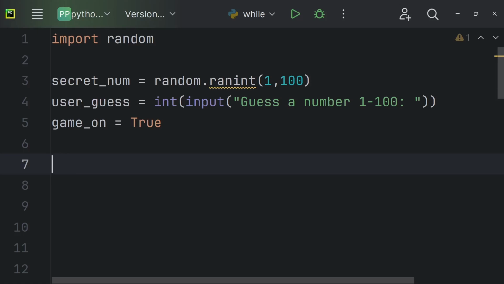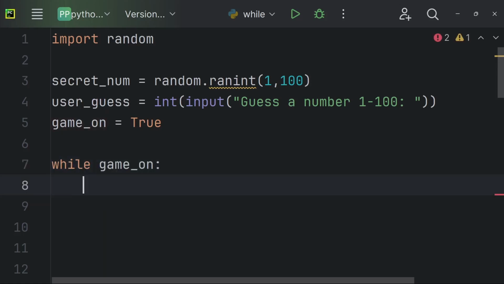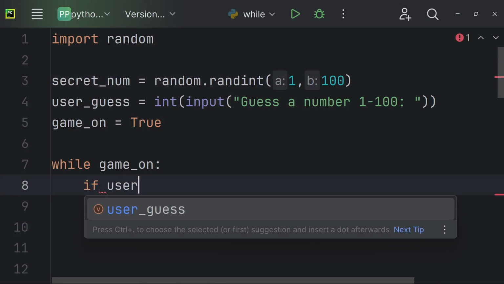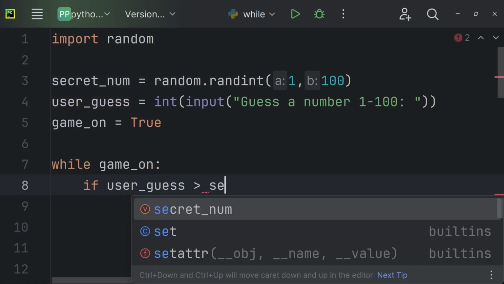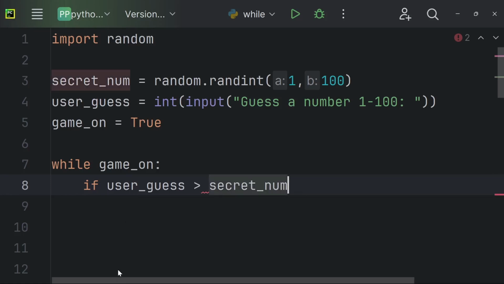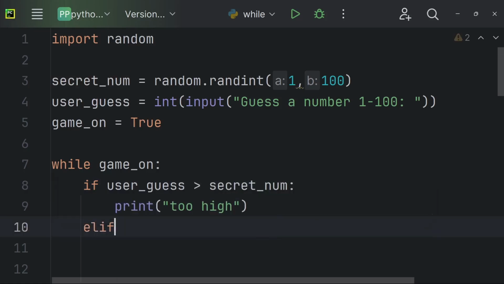Now it's time to create the while loop. So while the GameOn is true, we're going to use a series of if statements to notify if our user guessed too high, too low, or if they guessed correctly. Oh, let me put a D right there. So we're going to start with if the user guessed the number too high. So if the user guess was greater than the secret number, we're going to print to the user that they guessed too high. Now if the user guessed too low, we're going to print that they guessed too low.